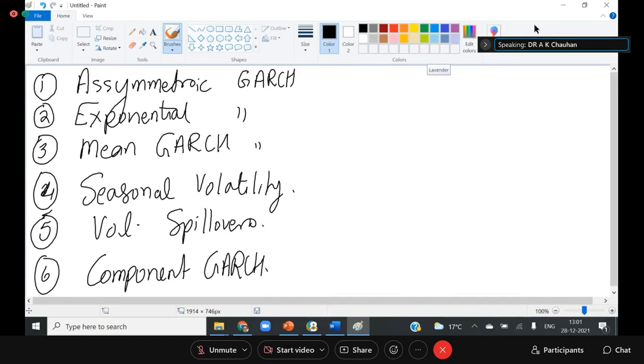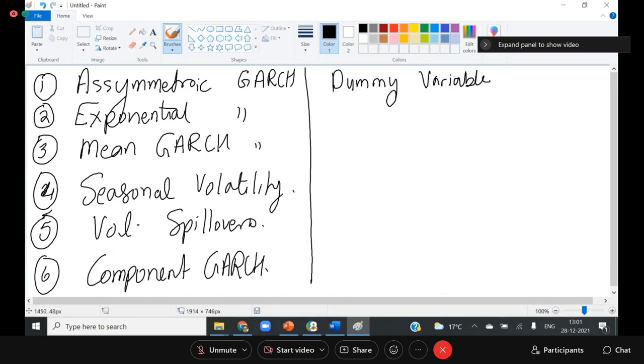So first is the asymmetric GARCH. Now what is asymmetric GARCH? In order to understand the asymmetric GARCH, you need to understand two things. There are two concepts here. One is the dummy variable, and the second is the interaction dummy variable.